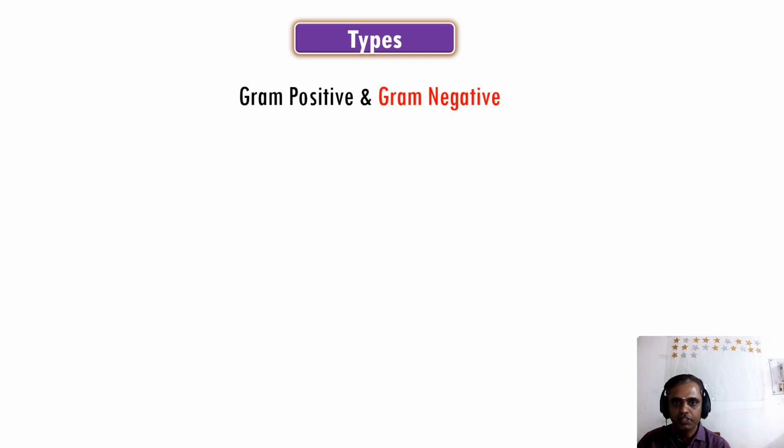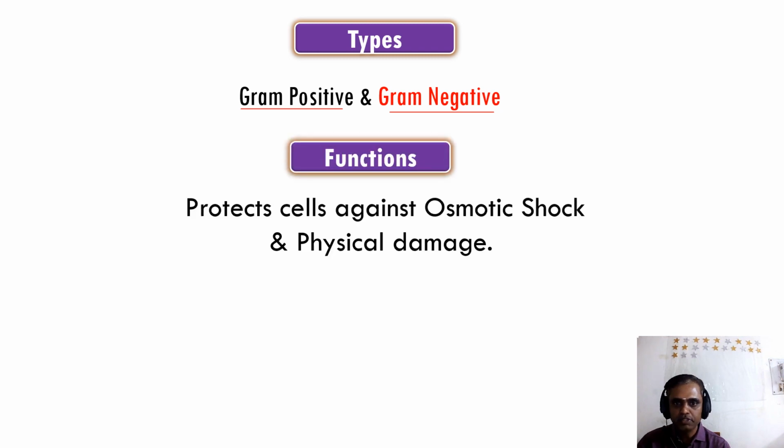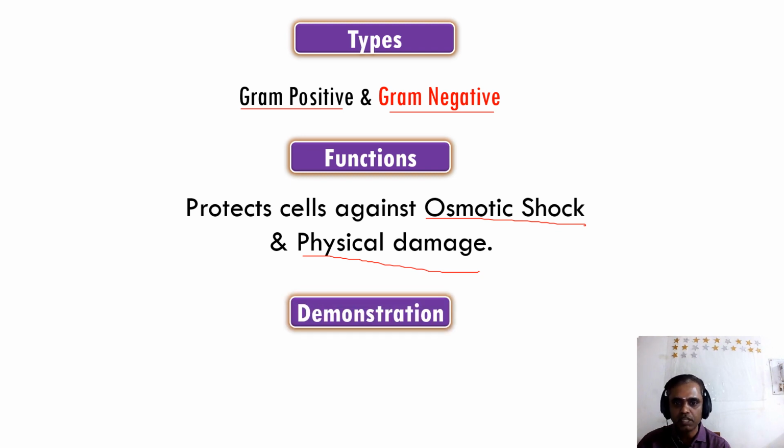The types of cell wall are the gram positive cell wall and the gram negative cell wall. The function of the cell wall is to protect the cell against osmotic shock and physical damage. In simple terms, it maintains the shape of the bacteria. It is demonstrated by gram staining, for which we have already studied the theory and practical portions. Here I am giving a diagrammatic representation to explain the gram positive and gram negative cell walls.